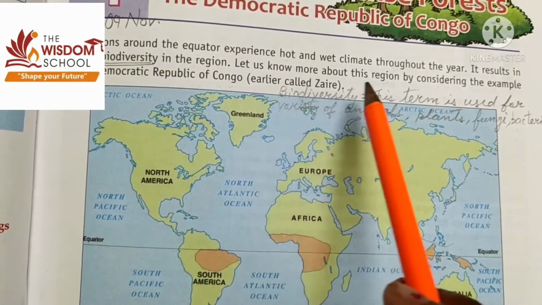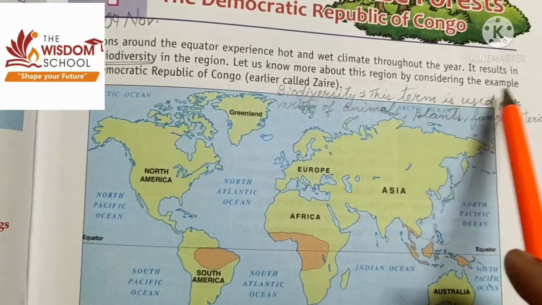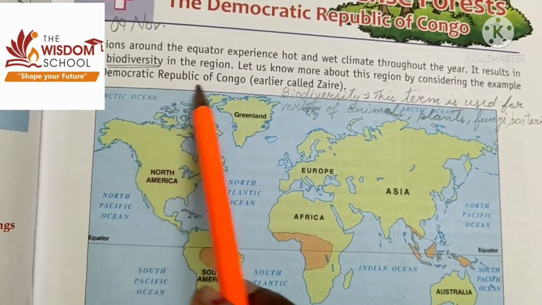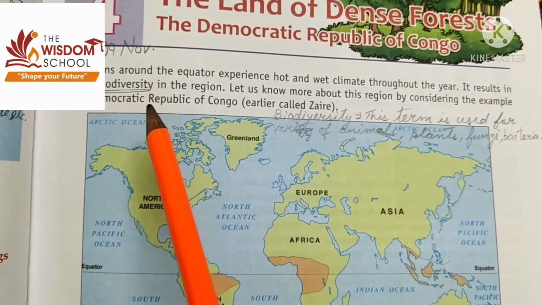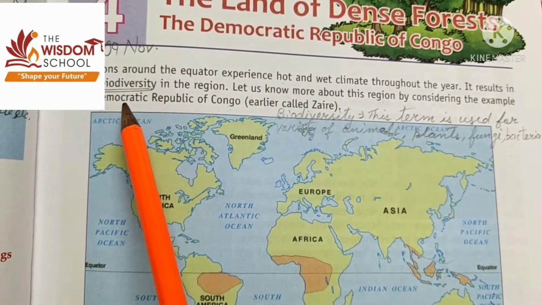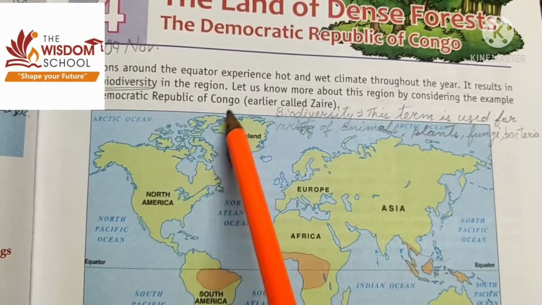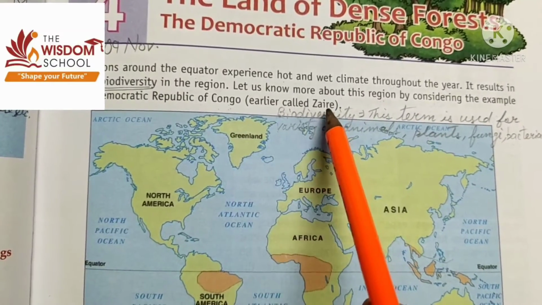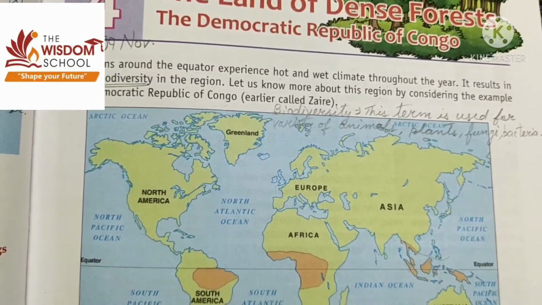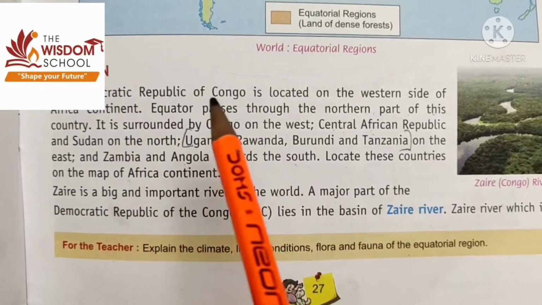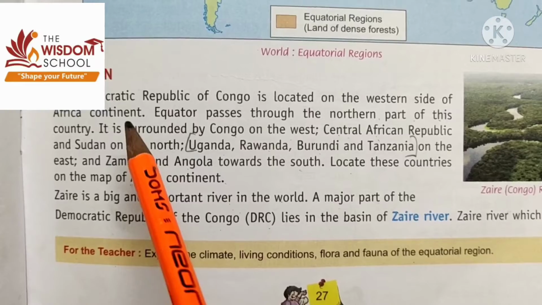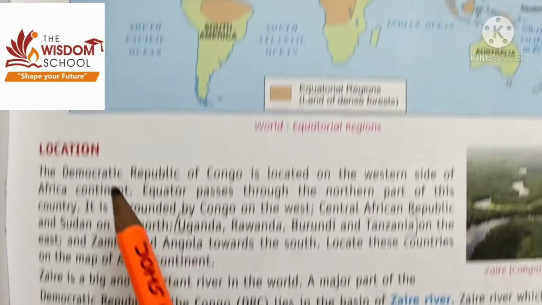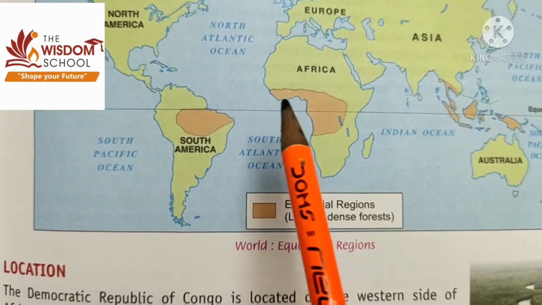Then let us know more about this region by considering the example of the Democratic Republic of Congo. In this chapter, we are going to read about DRC, Democratic Republic of Congo, which was earlier called Zaire. DRC is located in the west part of the Africa continent.